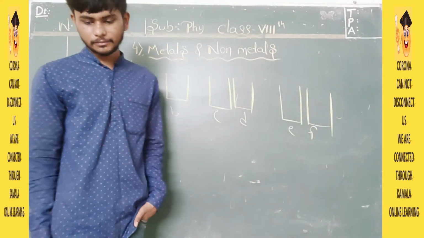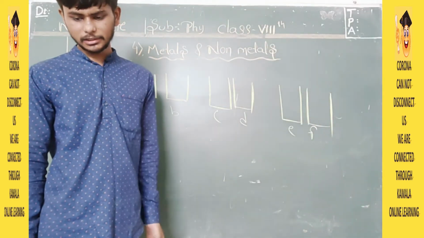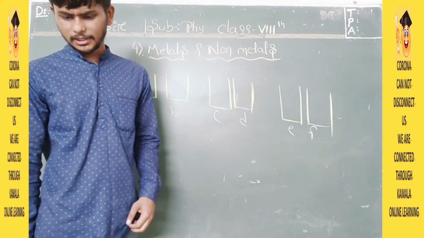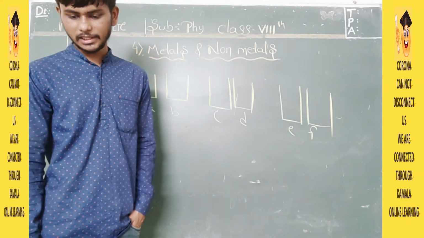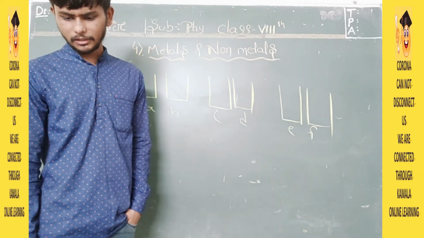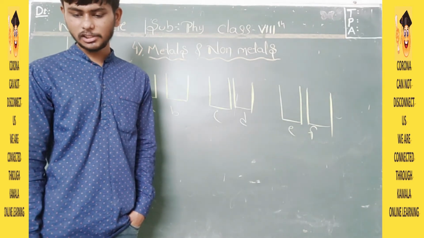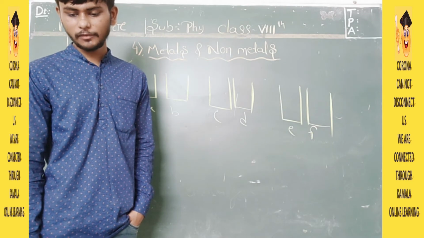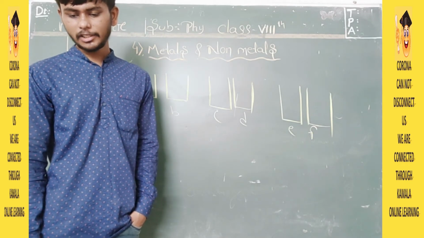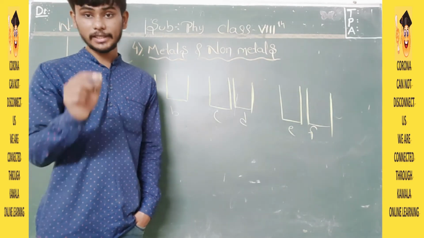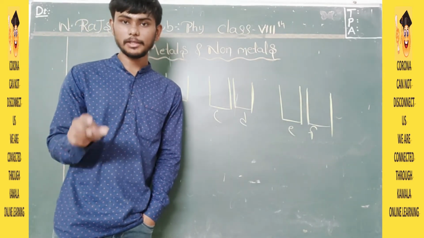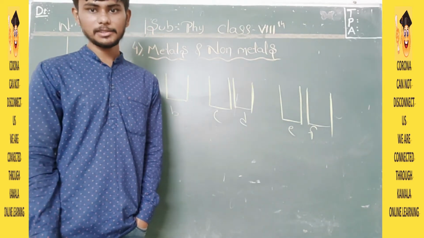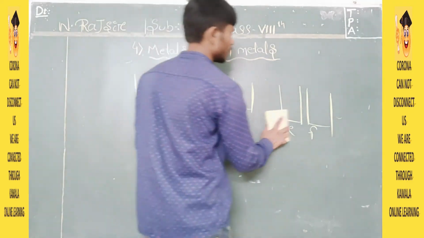They said to take 5 beakers, label them A, B, C, D, E, and add 50 ml of water in each beaker. Dissolve a part full of copper sulfate solution in beakers A and B, zinc sulfate in C and D, and iron sulfate in beakers E and F. Sorry, you need to take 6. In the book it is written wrong, but you need to take 6 because the diagram shows that.